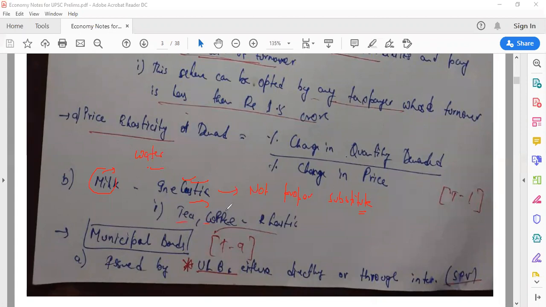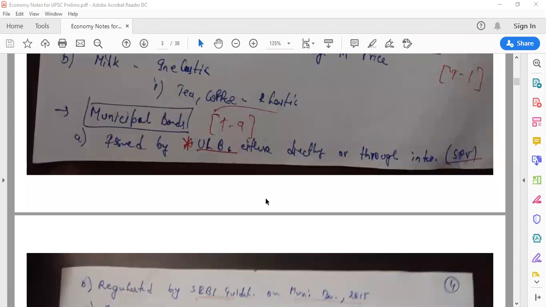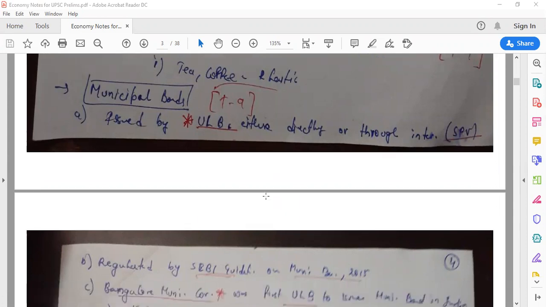So tea and coffee, they are substitute goods and they're highly elastic, but milk is inelastic because there is no proper substitute for it. Even with an increase in price, you cannot keep on drinking water, right? Bournvita does not taste good with water, right? You will drink milk, even if it is powdered milk.